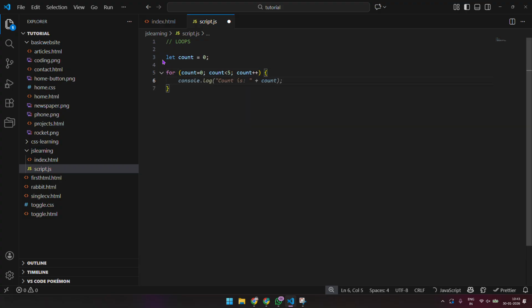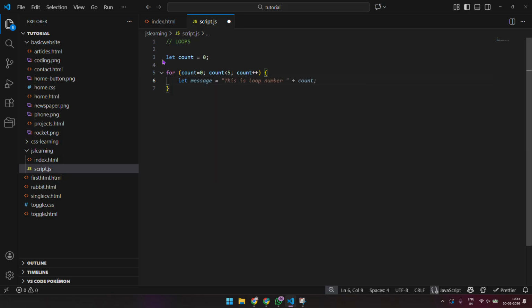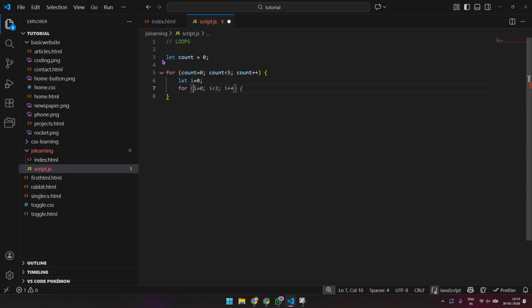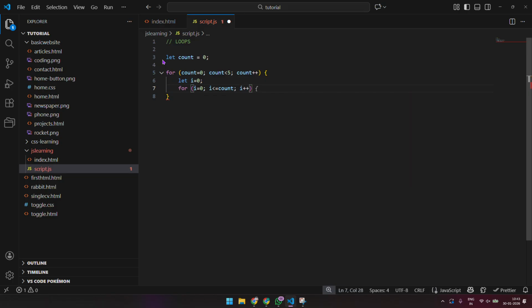And then let's say let i equals 0, and here I am basically doing a nested loop, so a loop within a loop. I'm going to say for i equals 0 and i less than equal to count, i plus plus.